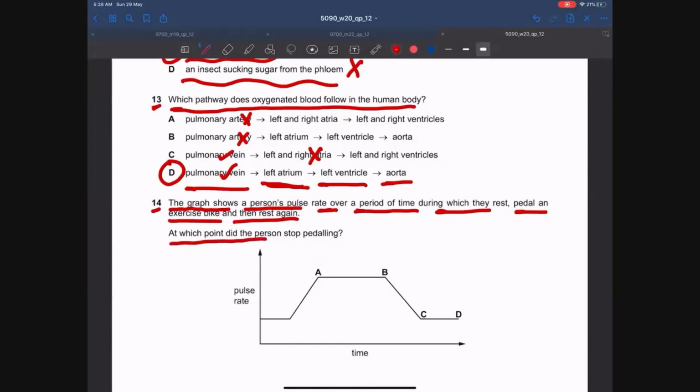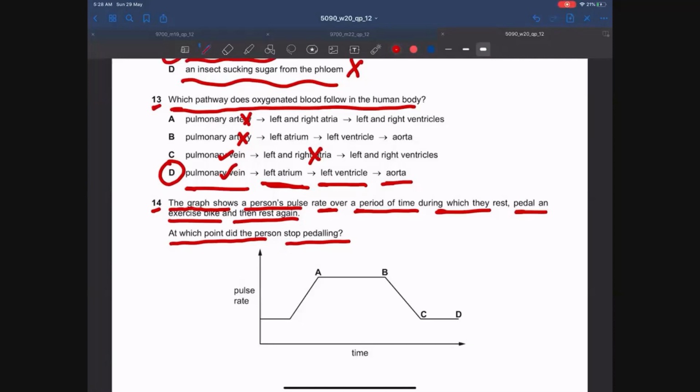At which point did the person stop paddling? Guys, always remember this point: whenever the person starts paddling, the pulse rate or heart rate goes up, and the time at which the person stops paddling, obviously the heart rate and the pulse rate will go down. So whenever we start exercise, our pulse rate or heart rate goes up, and whenever we stop exercising, the heart rate or pulse rate goes down.